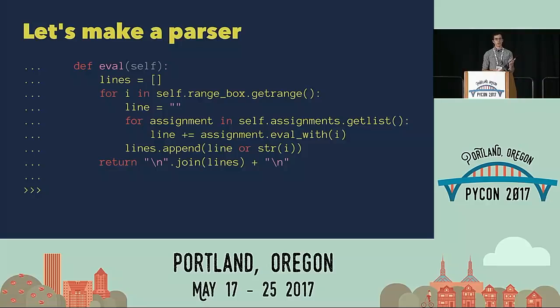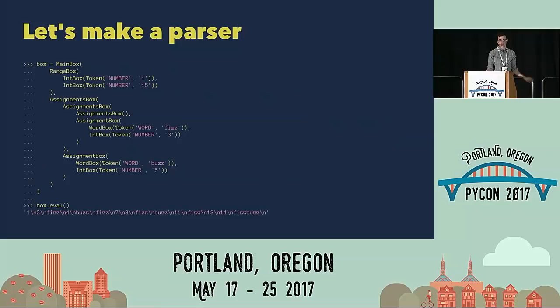If it contains something, that means the number we're looking at at that point in time was divisible by the integer we're looking at right now. So we append that to lines. Otherwise, we just cast the integer to a string, and that adds the number to lines. That is a little hard to parse, but if we put it all together, we call a main box with a range and an assignments box, and we call eval on it.